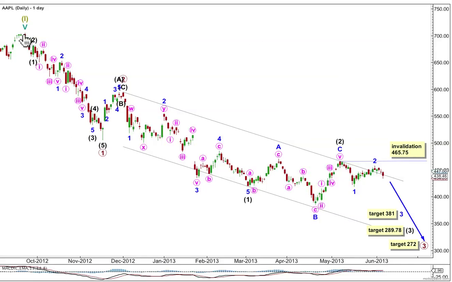Cycle wave A looks like it's unfolding as a 5-wave impulse. At primary degree, we have 1 and 2 complete. Primary 3 is incomplete. It will reach 1.618 the length of primary wave 1 at 272. Within primary wave 3, it can only subdivide as a 5-wave impulse. We have intermediate 1 complete, intermediate wave 2 a running flat.